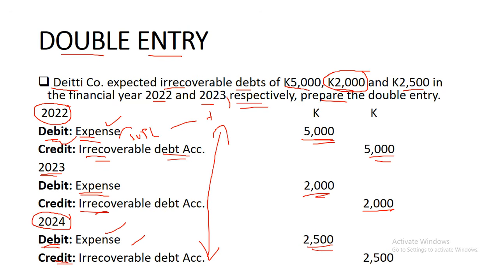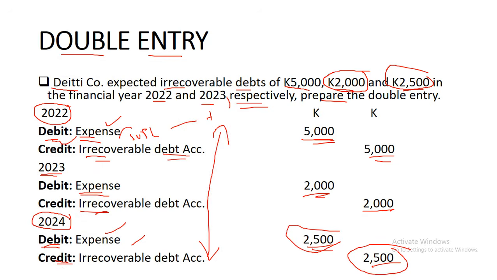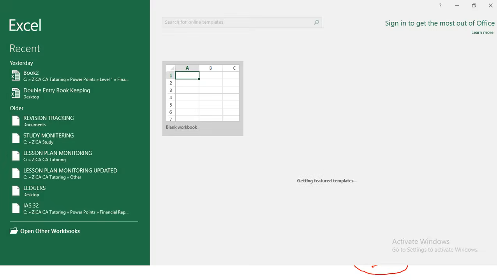And this is the amount. So the irrecoverable debt was 2,500. You debit the expense with 2,500. You credit the irrecoverable debt account with what? 2,500. So now, let me just try to demonstrate using my Excel how you're supposed to write it in the exam.